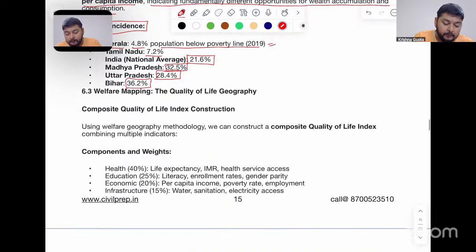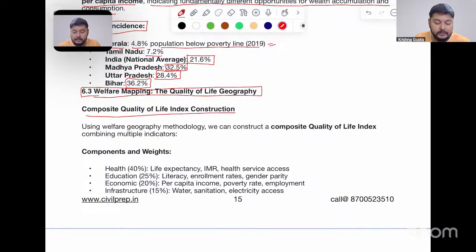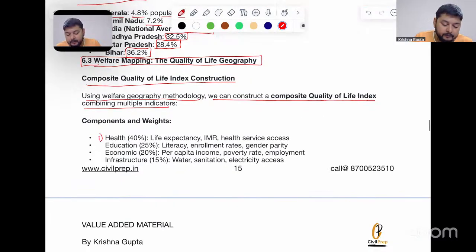Now, going to welfare mapping, that is the quality of life geography, for the indicators provided above. The composite quality of life index is constructed here. Using welfare geography methodology, we can construct a composite quality of life index combining multiple indicators. What can these indicators be? Number one, health, 40%: life expectancy, infant mortality rate, and health service access.